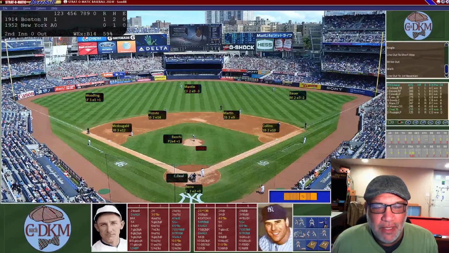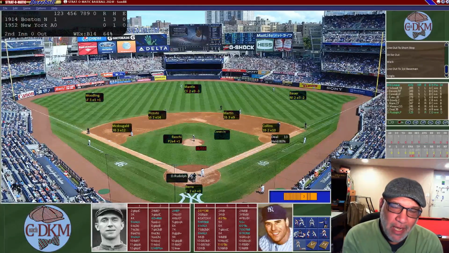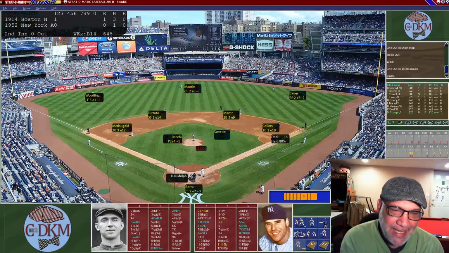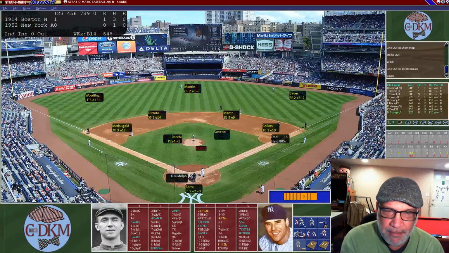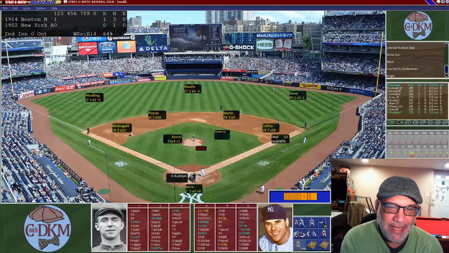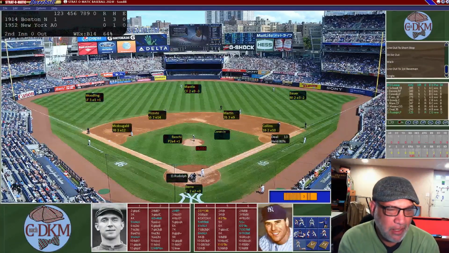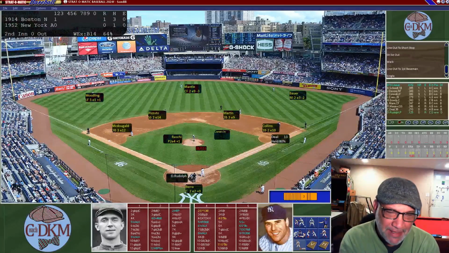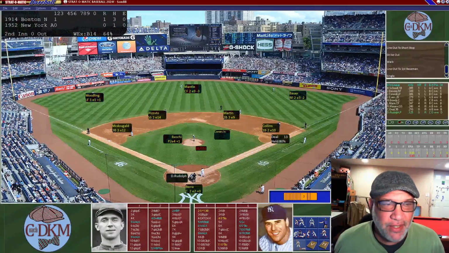Vic Raschi hoping to calm down after the first. Deal is up, third baseman. He needs a 1-5 on the pitcher's card. Luckily for us, that is going to be a single because Deal has a W for his power rating, which means he's weak. Again, I wish Strat-O-Matic did have this change, that if you had a chance for a home run on the pitcher's card and you were not having a good rating, it would at least be a double. But I'm not going to argue because it benefits us in this one.